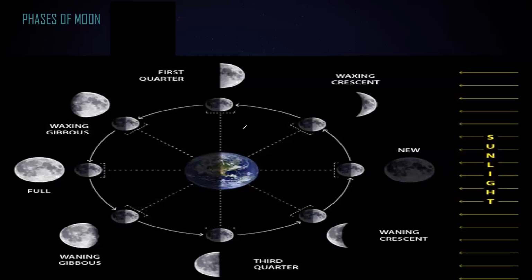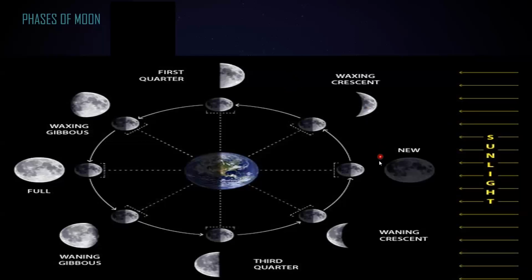But when it changes position another day, the cycle of this moon is about 28 days. It takes about 28 days to return back to the same position. So when it moves, say this is the second position, the moon reflects the light, but it's not reflecting all of the light. Some part of the light is reflected. So we'll observe a crescent. Waxing crescent is when the size of the moon is increasing.